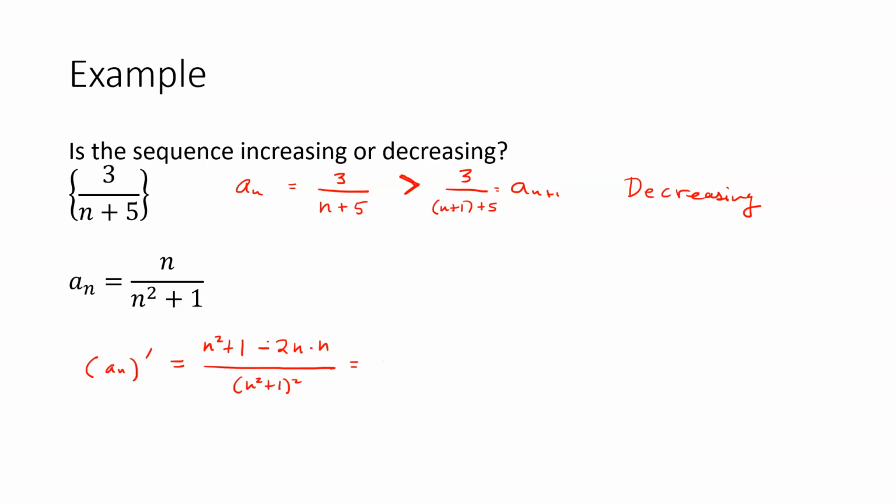Simplifying this, we get n squared minus 2n squared. So I would have 1 minus n squared in the numerator. And because n squared here is being subtracted, notice that this will be negative for n greater than 1. Therefore, that shows that it's decreasing.